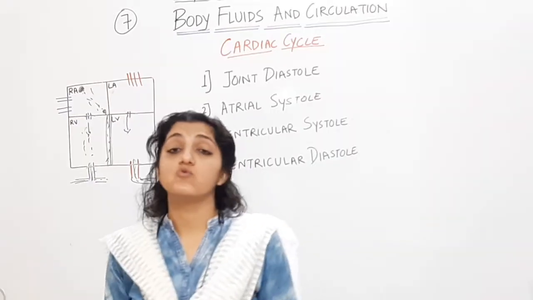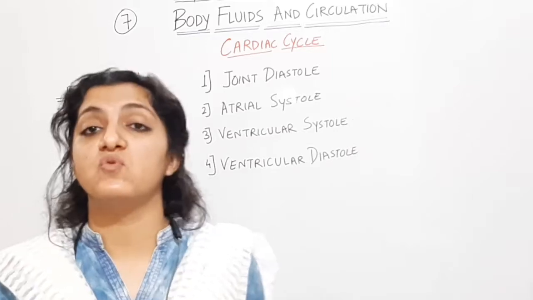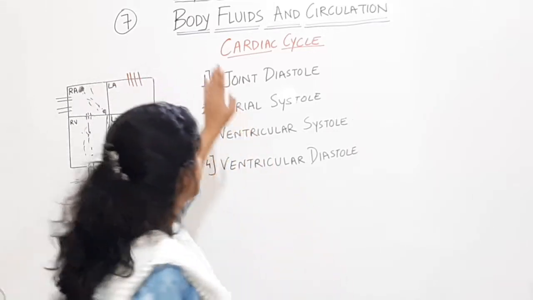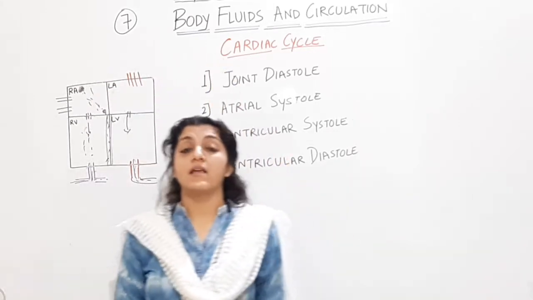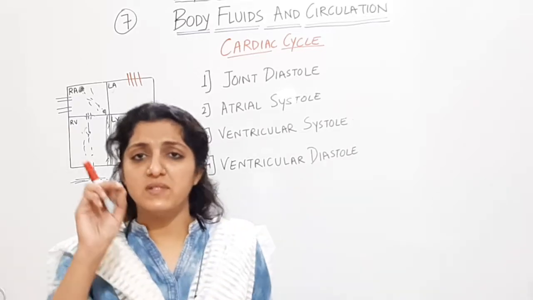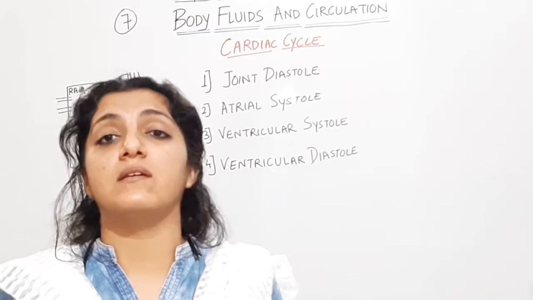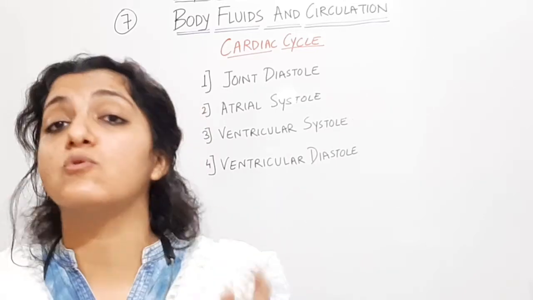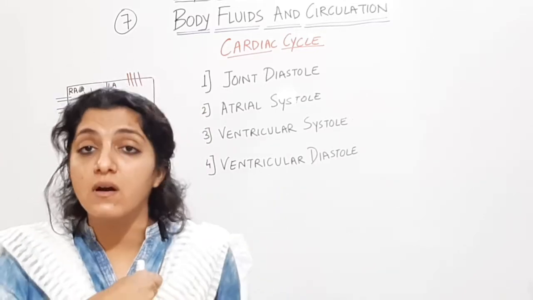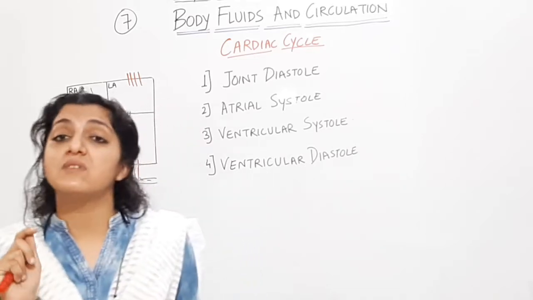Okay? 2 prominent heart sounds are heard during each cardiac cycle. Cardiac cycle, एक cardiac cycle, that means 0.8 seconds की एक cardiac cycle में 2 prominent sounds सुनाई देते हैं. They can be heard with the stethoscope. If the stethoscope is placed over here on your chest, those sounds can be heard.